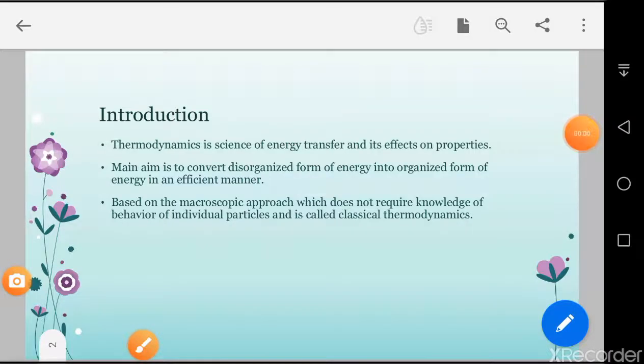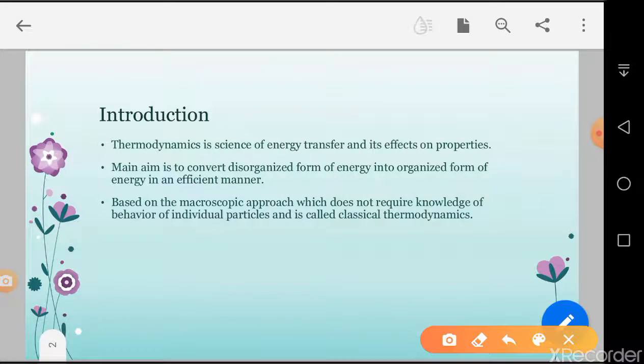Second point, the main aim is to convert a disorganized form of energy into an organized form of energy in an efficient manner. So first of all, understand the disorganized form of energy. It is heat energy, because the atoms move in a very random manner, as compared to the organized form of energy, which is work, an ordered form. If you want work in a particular direction, it happens. But heat is conveyed or pushed in one particular direction, and it is not possible to make it go in one particular direction.